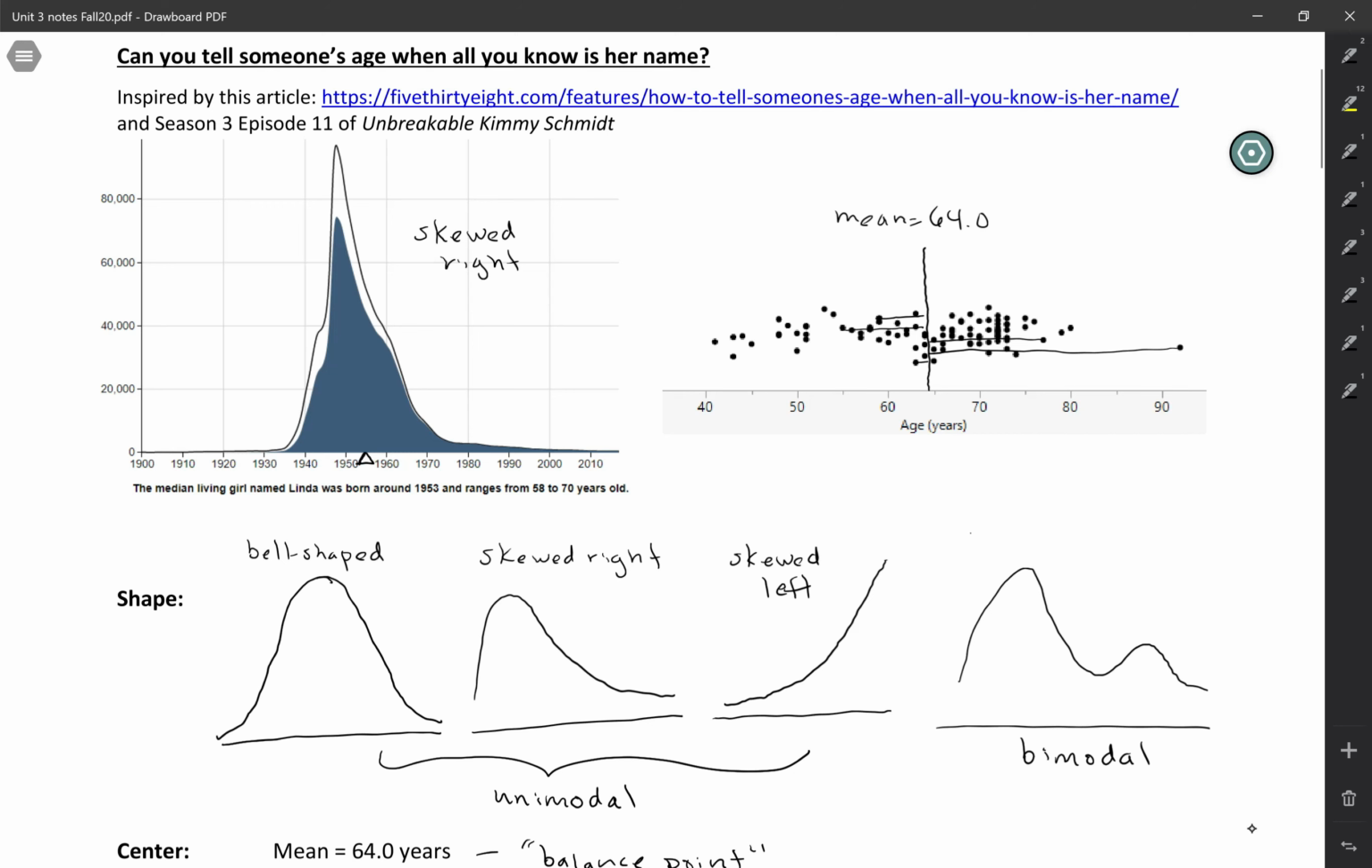Okay, so when we go to describe a distribution of quantitative data, those are the things that we want to think about: shape, center, and spread. And we want to be able to choose appropriate numerical summaries.